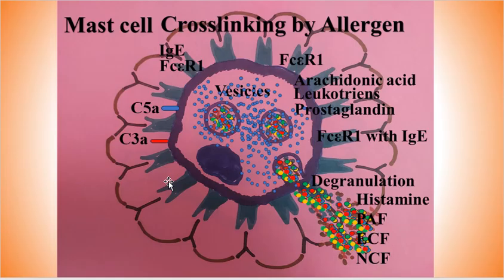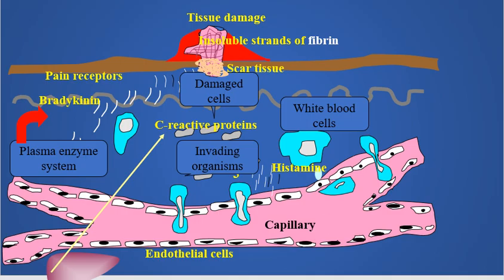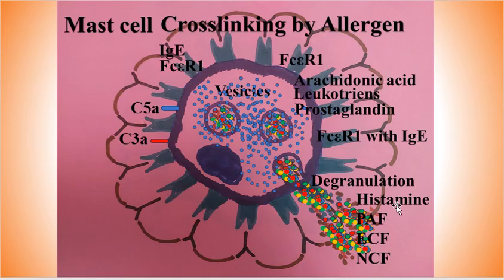Histamine is responsible for increased capillary permeability in the blood vessel and for vasodilatation. So histamine here is very important for inflammation, for the improvement of the circulation during inflammation.